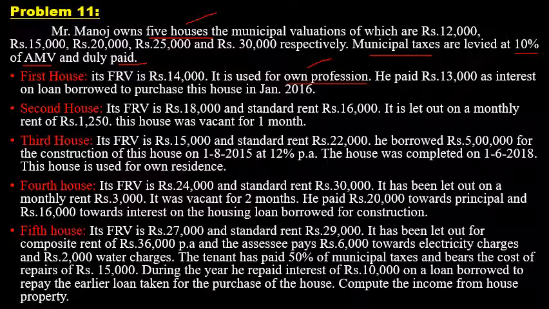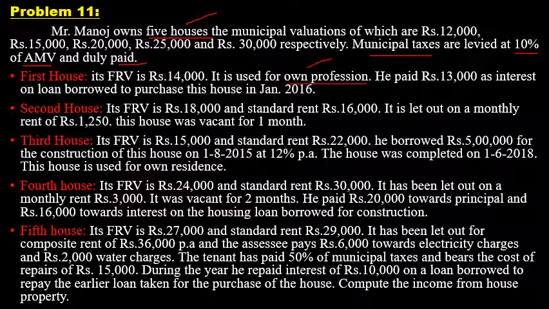So whenever any property or building is used by SSC for own profession or for own business, then it is not assessable under the head income from house property. That property is considered a professional property, meaning the property used for professional purpose, so the income or loss of that particular property is considered under the professional head or under professional income. If it is related to business property, then it is assessed while assessing the business income. So therefore no assessment of first house because it does not come under income from house property.